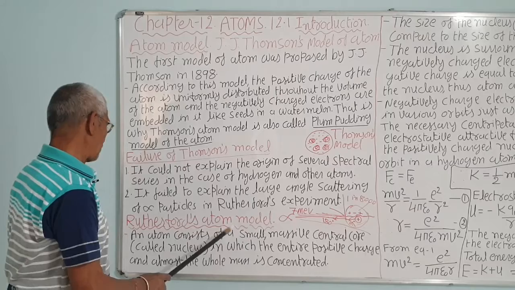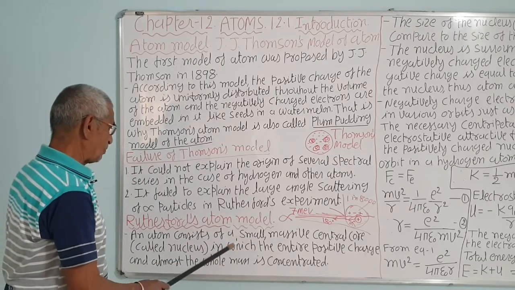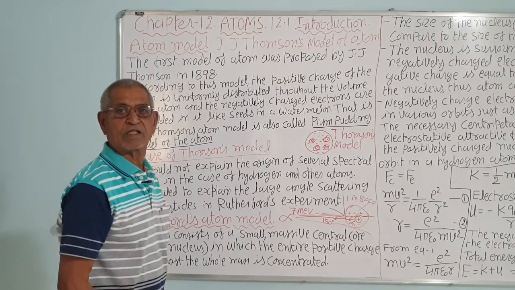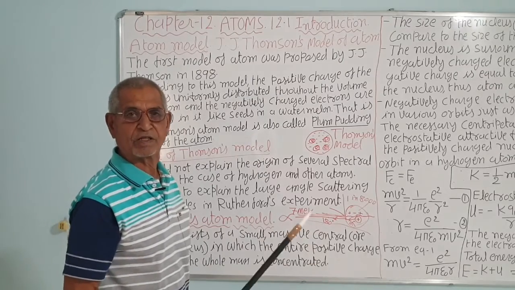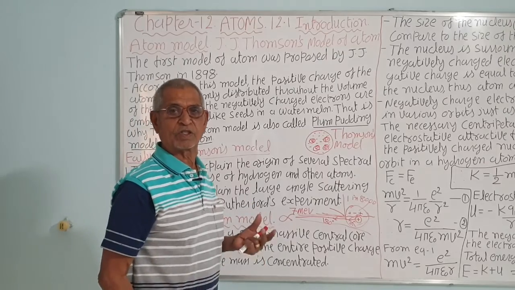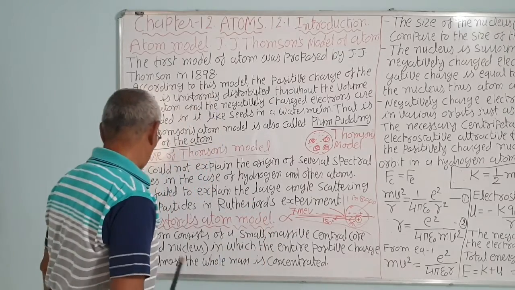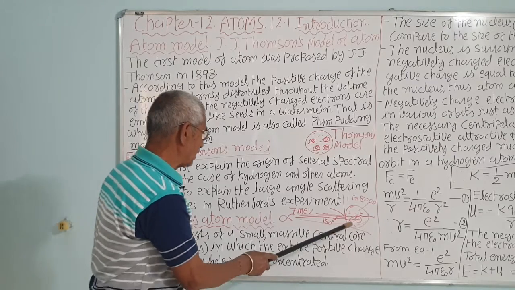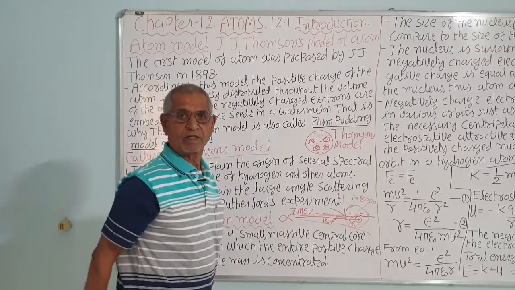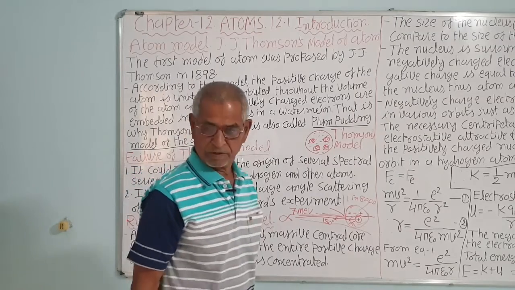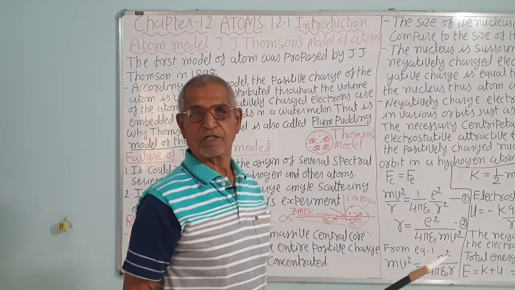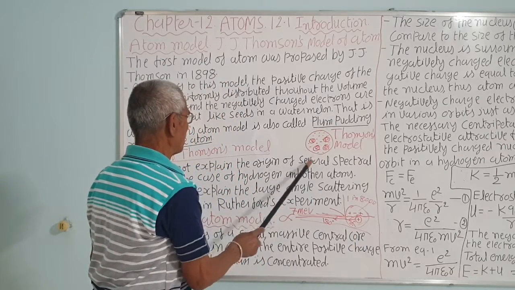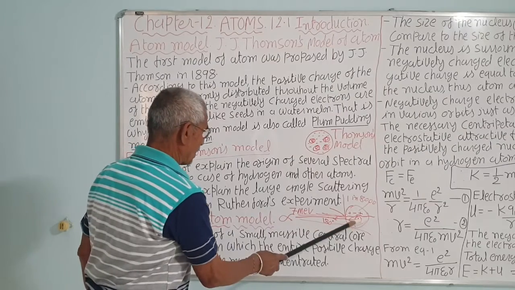Now, Rutherford's atom model. An atom consists of a small massive central core called the nucleus, in which the entire positive charge and most of the mass of the atom is concentrated. The nucleus is positively charged, and almost all the mass is concentrated in it. From the alpha particle, he concluded that it is positively charged. As in the case of the Thomson model, it is not uniformly distributed like this, but electrons are revolving around the nucleus and the center is positively charged.